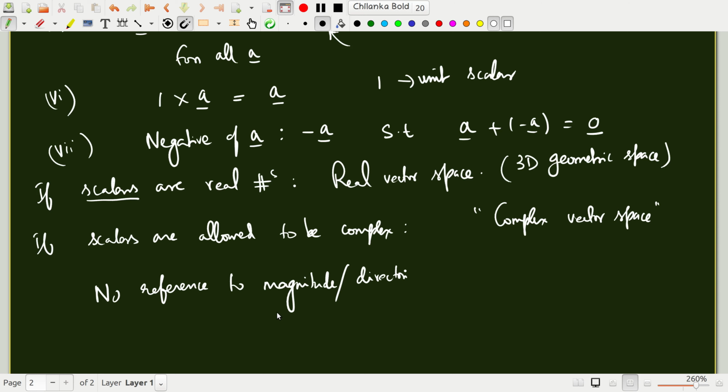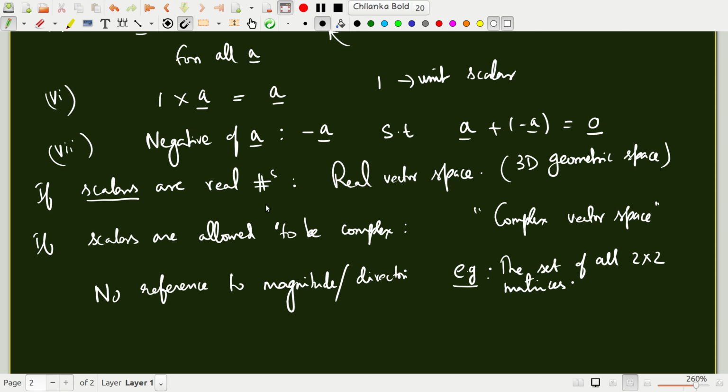Okay. So according to this, if any object satisfies this set of axioms, then it's a vector space. Obviously, a set of arrows will satisfy this. So a set of geometric arrows will form a vector space. But you can also have additional objects which can satisfy this. For example, consider the set of all 2 by 2 matrices. Okay, then this is also a genuine vector space.